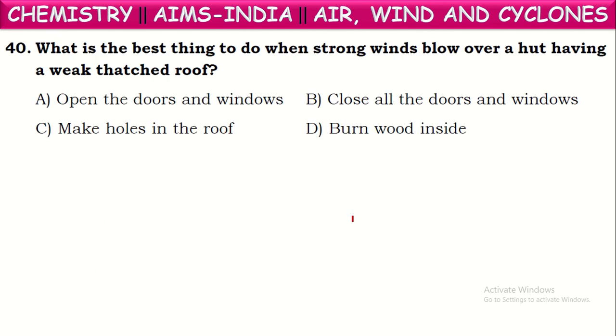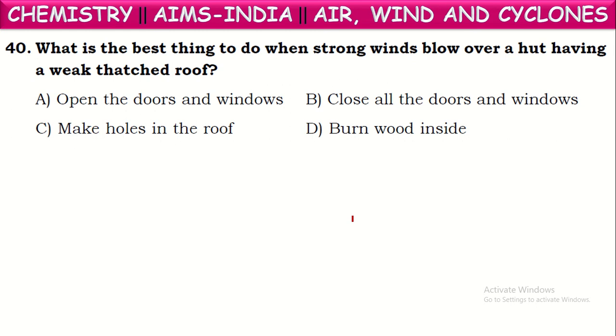What is the best thing to do when strong winds blow over a hut having a weak thatched roof? If it has a weak thatched roof and strong winds are blowing, then what happens? Now on the roof, air will be blowing with high speed. Because of that, on the top of the roof, a low pressure area will be created. Then air from down below will push up the roof of the hut, and hence it will be blown away along with the wind.